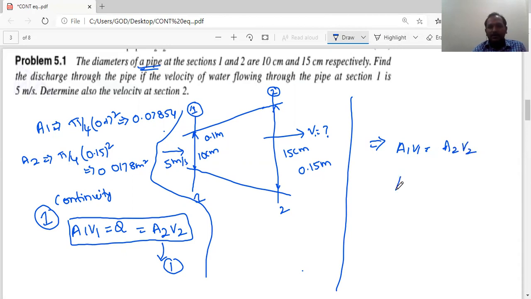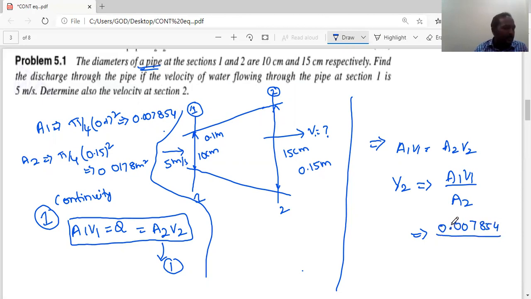From this I am writing V2 is equal to A1 V1 by A2. What is A1? Already you know. Just substitute that, 0.007854 by 0.0178 into V1. Velocity is given to you in the question, that is 5 meters per second. So if you substitute, V2 comes out to be 2.2 meters per second.